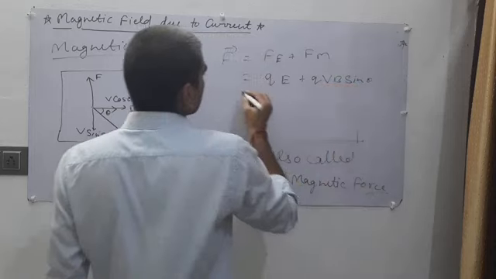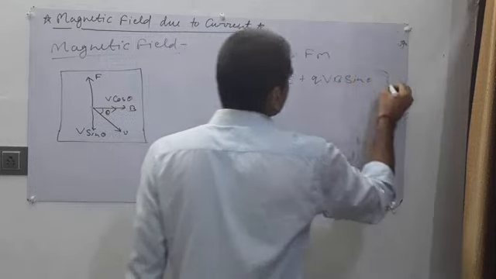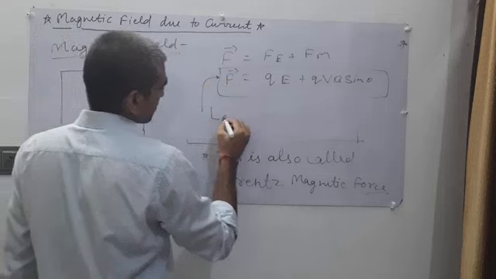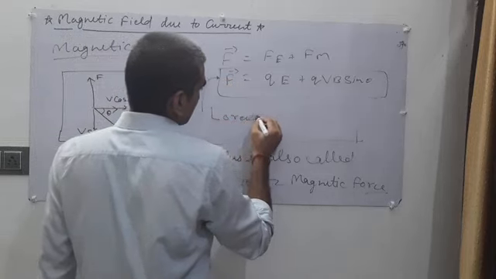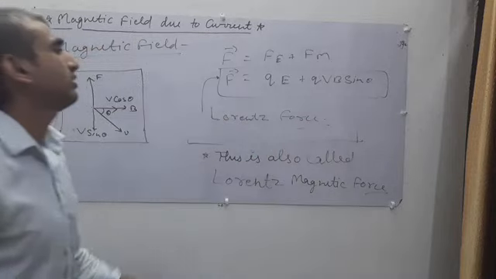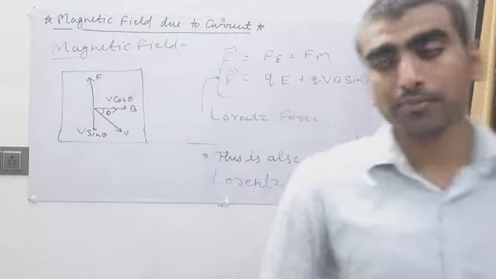This is the equivalent Lorentz force. I hope you understand well.